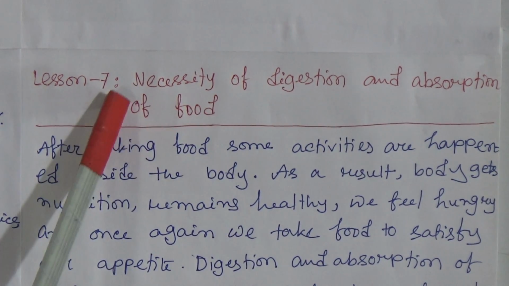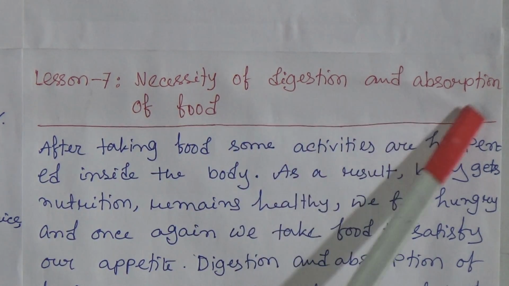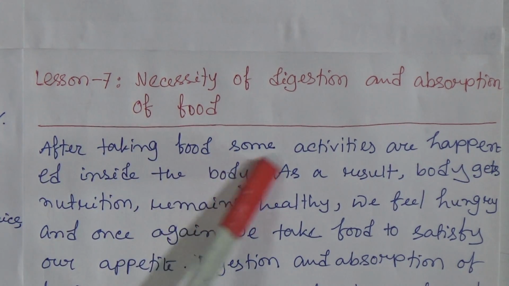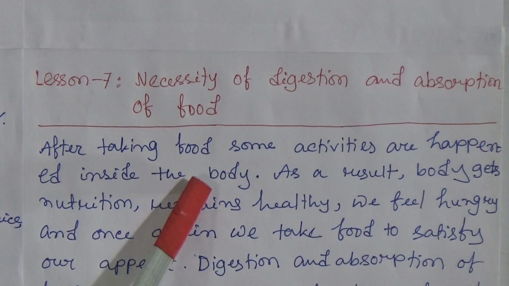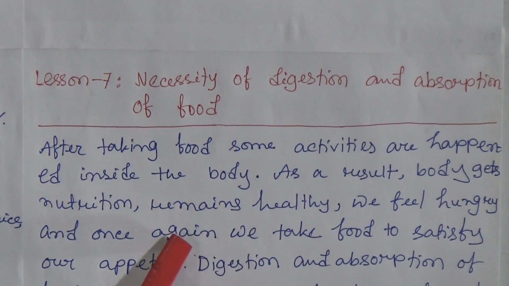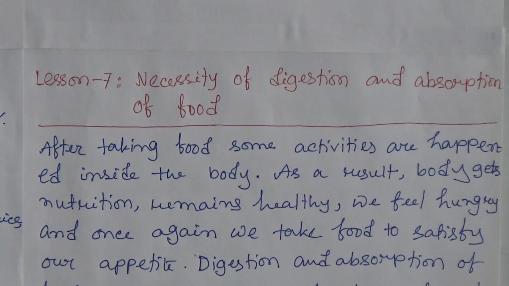Now, lesson 7. Necessity of digestion and absorption of food. After taking food, some activities happen inside the body. As a result, the body gets nutrition and remains healthy, we feel hungry, and once again we take food to satisfy our appetite. Digestion and absorption of food are necessary to make the nutrients suitable for and acceptable to the body by converting them from their complex to simple form.